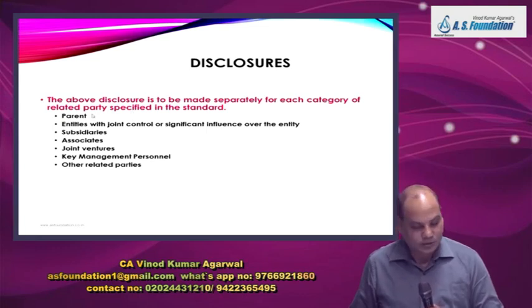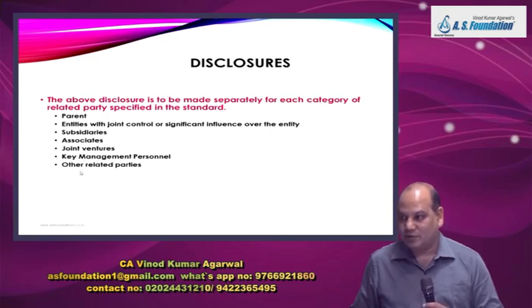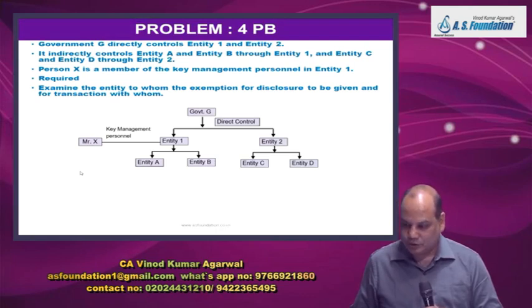So some of the categories of related parties are parent, entities with joint control or significant influence, subsidiary, associate, joint venture, KMP, and other related parties.